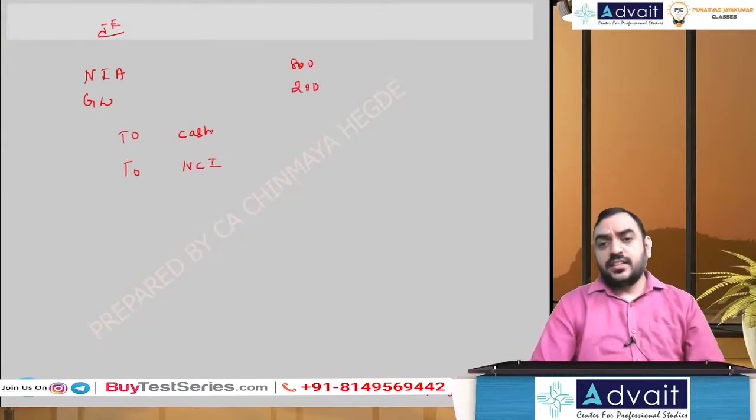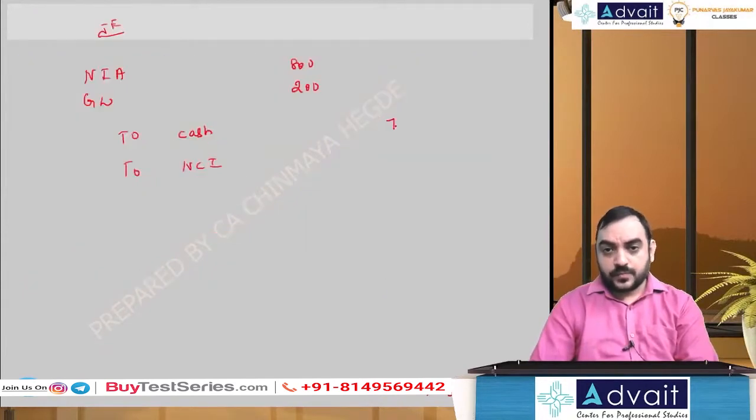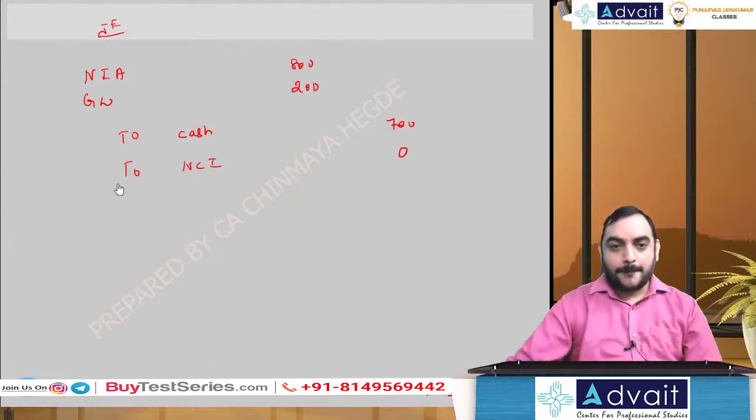Now, this is a trick. To cash is 700. NCI is 0, I think. Okay, nothing. NCI is 0. But 100% is not represented here. What 100% not represented here? Please observe.